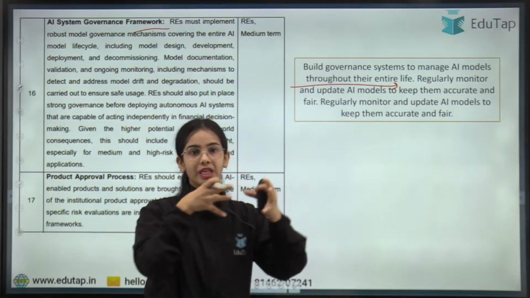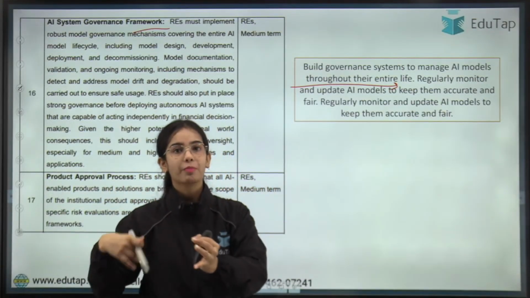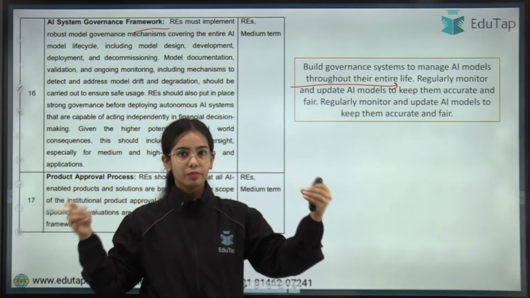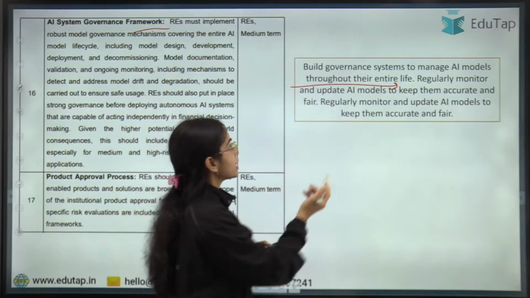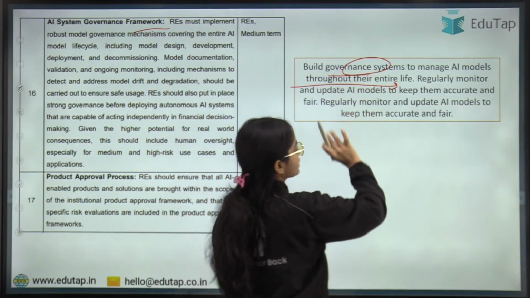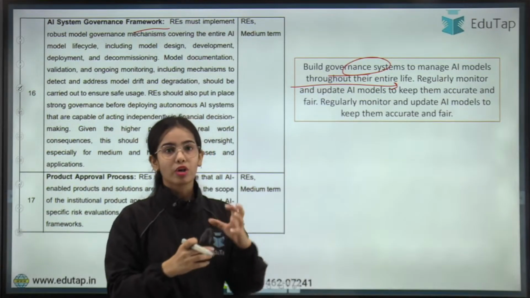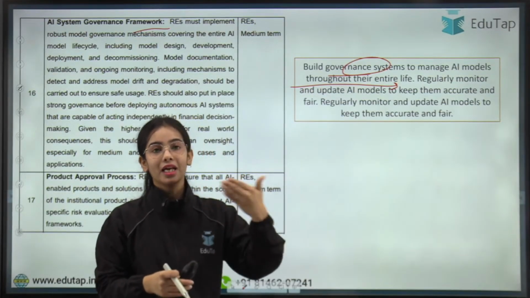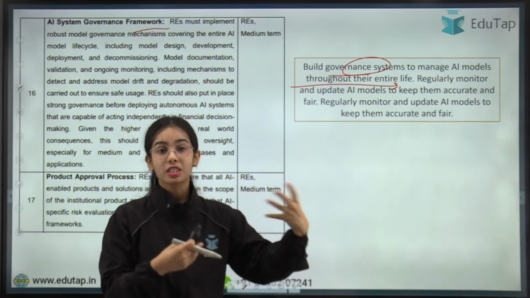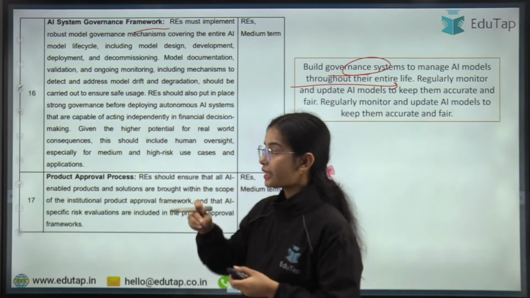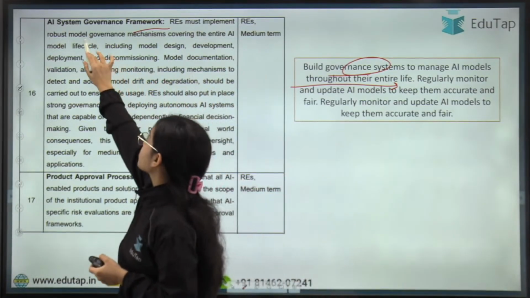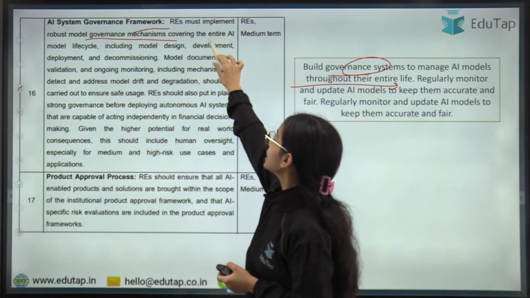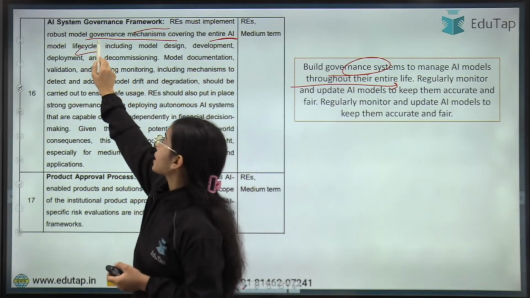They are developed, they are deployed, some model drift happens. So in the whole AI model lifetime, there should be a governance system that is able to use the AI model in a good manner, and then the AI model has to be disposed of in a good manner also.